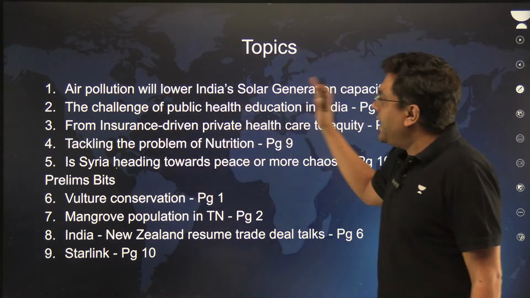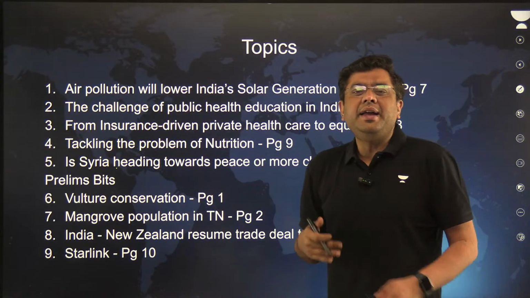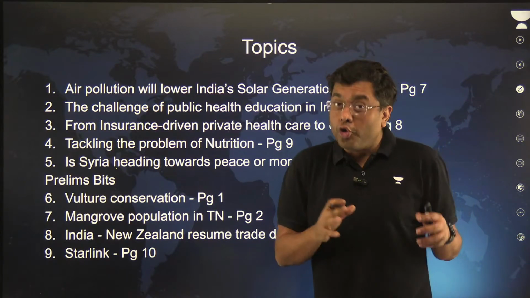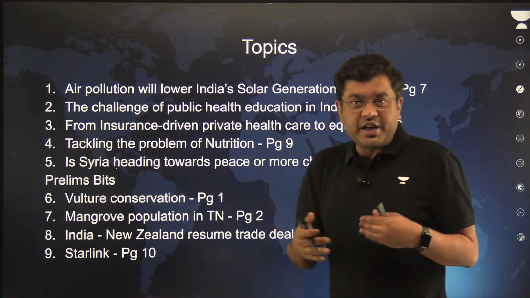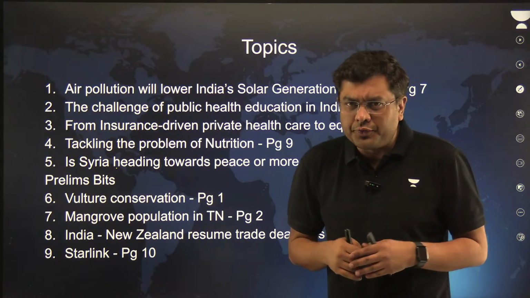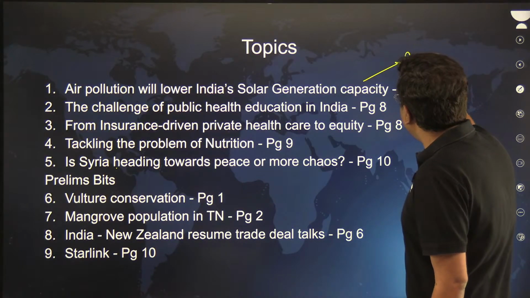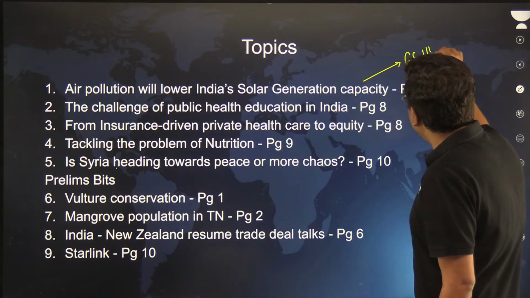So first of all, air pollution will lower India's solar generation capacity. This talks about the role of air pollution and climate change in terms of how much amount of solar energy we are able to generate. This is going to be relevant for your GS paper 3.